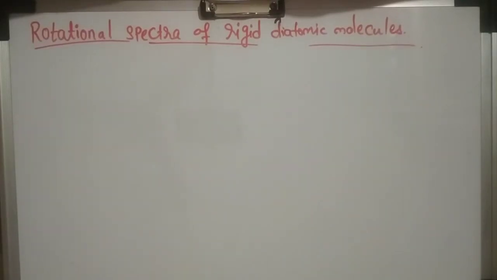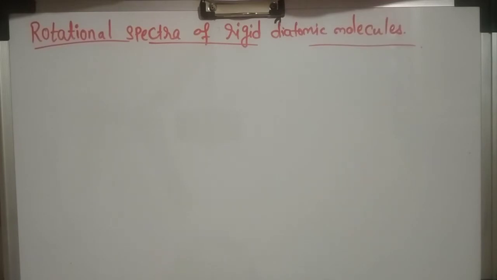Hello dear students, in this video we will discuss the rotational spectra of a rigid diatomic molecule. In the previous videos we have studied what rotational spectroscopy or microwave spectroscopy is, and what the condition for it is. So what is the condition? We should have a permanent dipole moment. So that was the condition.